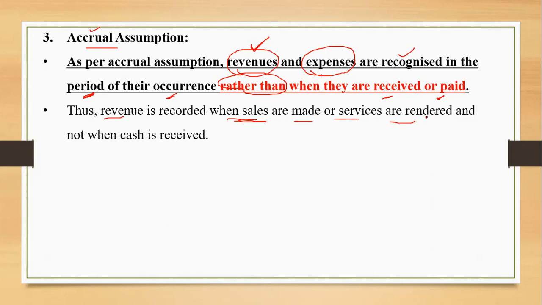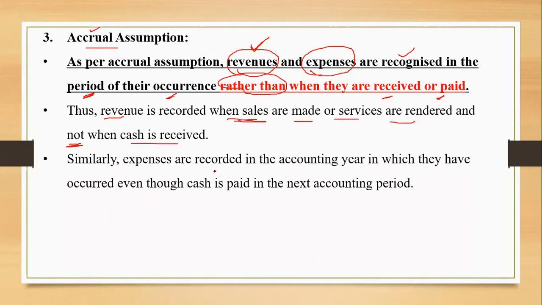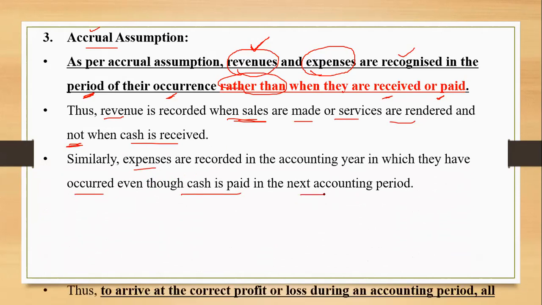Okay, so revenue is recorded when sales are made or services are rendered, not when the cash is received. Similarly, expenses are recorded in the accounting year in which they have occurred, even though cash is paid in the next accounting period. The same thing, correct?